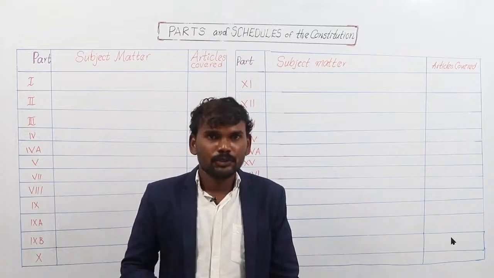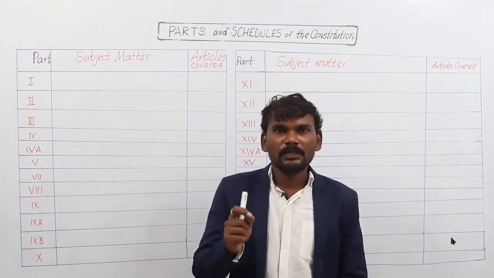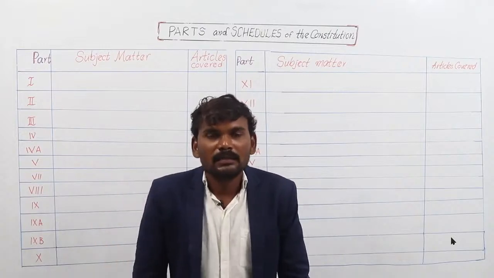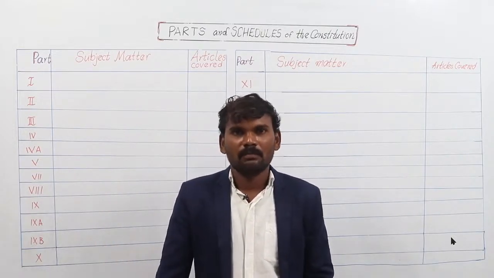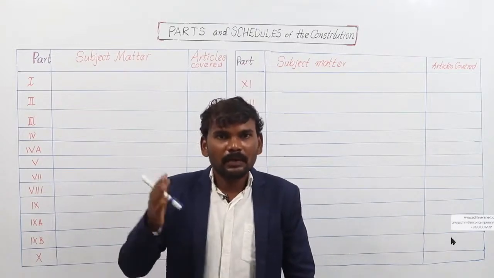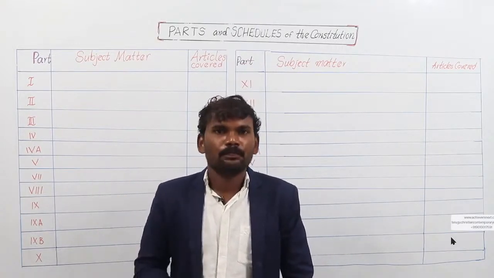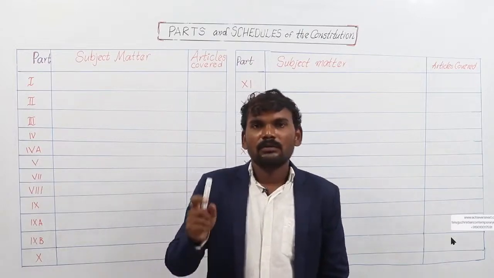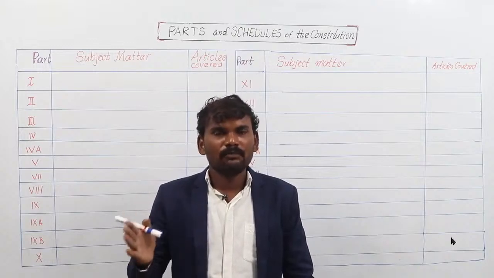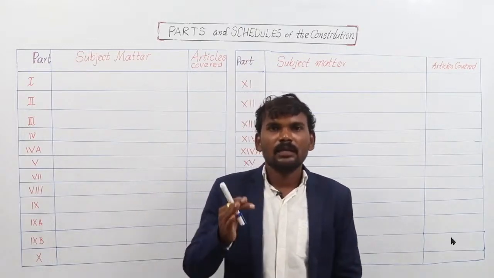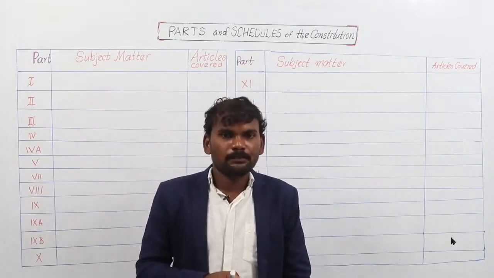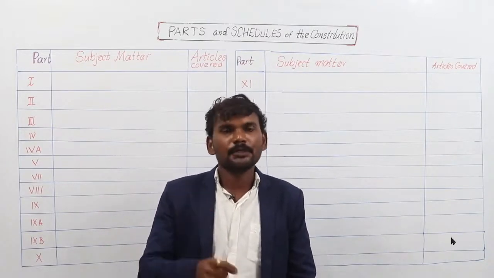What is a part of a Constitution? Part is nothing but the partition of articles. There are 395 numbered articles, but overall there are 465 articles. So these articles are partitioned. They are divided into groups based on the topic which they discuss. So that's why part is nothing but partition of articles. In the original Constitution, there are 22 parts. All 395 articles are divided into 22 parts. Still today, the number is 22.